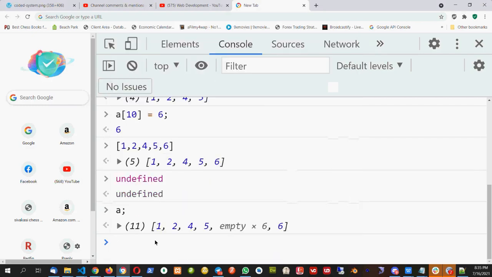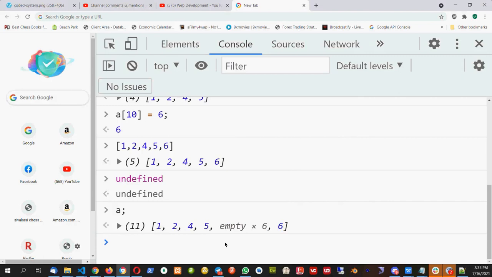So let's see A. What is the A? So A is 1, 2, 4, 5, and empty means actually it is undefined. This is the way this console is writing that there will be 6 elements which are empty, but this empty is actually undefined. Its real value is undefined, and the 6 will be here in the last one.